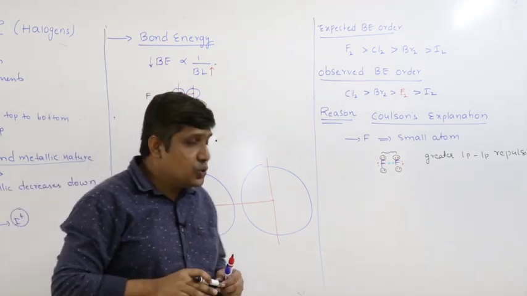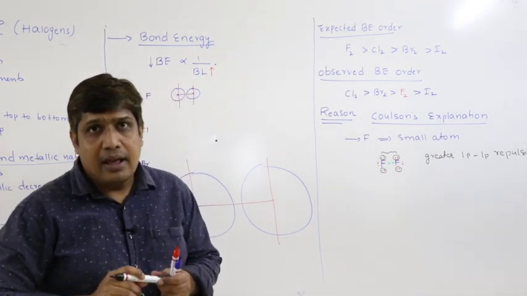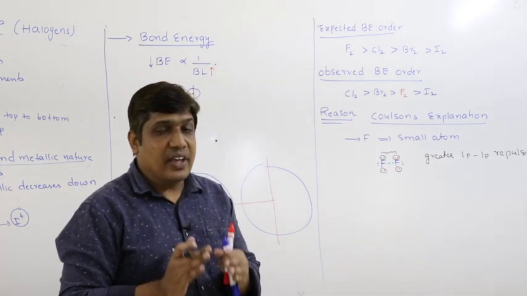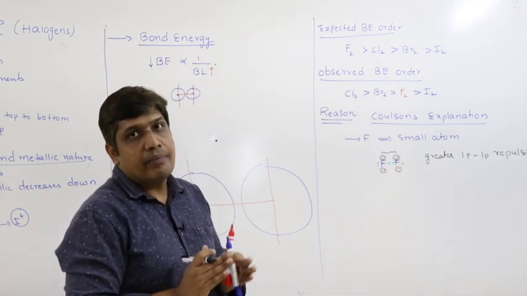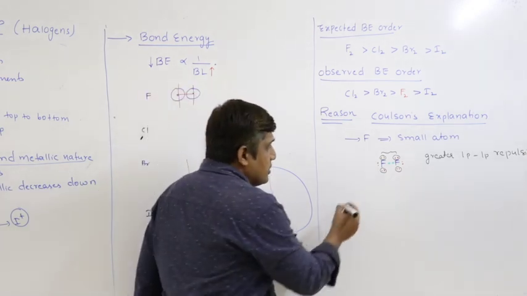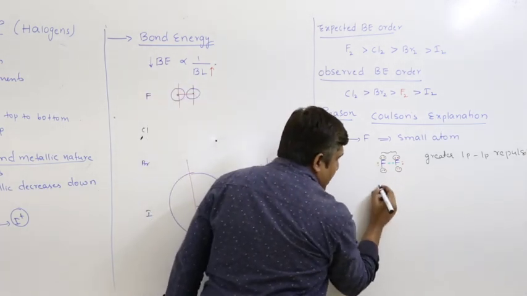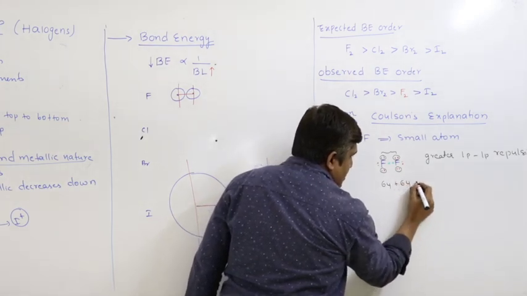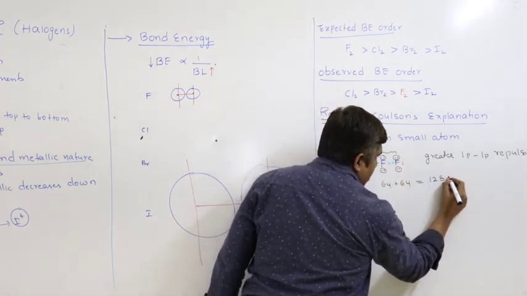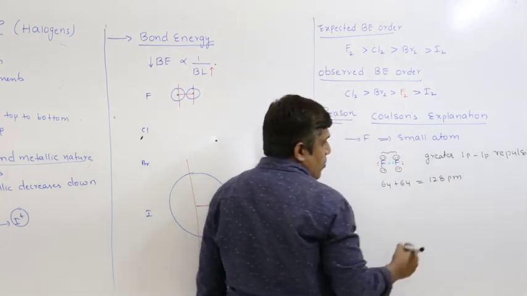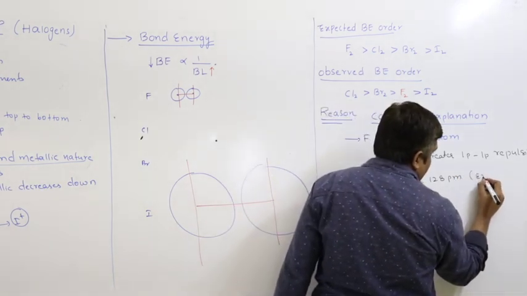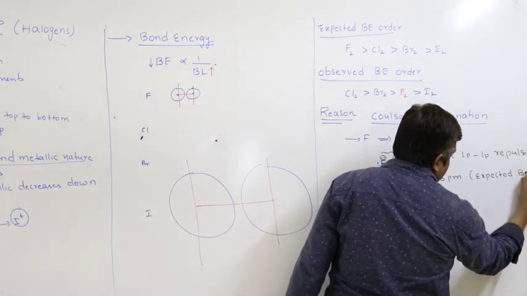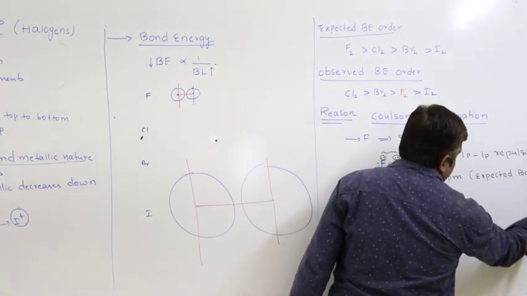So if I calculate bond length based upon the covalent radii, the covalent radius of one fluorine atom is 64 picometers, another fluorine atom is 64, so the expected bond length must be 128 picometers.